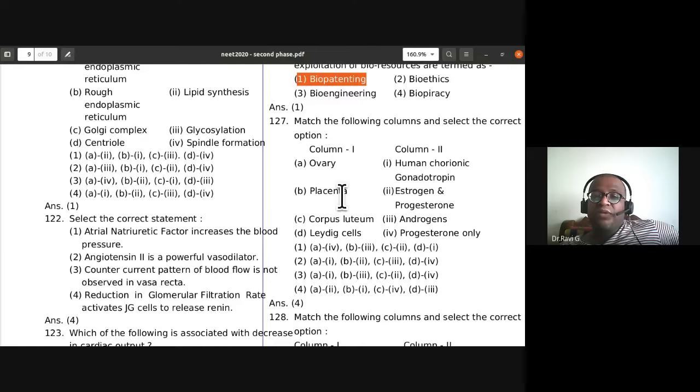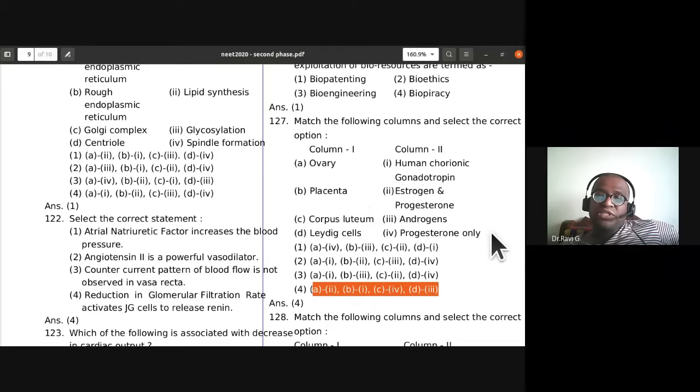Placenta is going to produce human chorionic gonadotropin, HCG, you can remember it as. Corpus luteum is going to produce progesterone only, C4. So A2, B1, C4, D3. Ovary produces estrogen and progesterone, placenta produces HCG, that is human chorionic gonadotropin. Corpus luteum produces progesterone only. Leydig cells produce androgens. So the fourth one is the correct option.